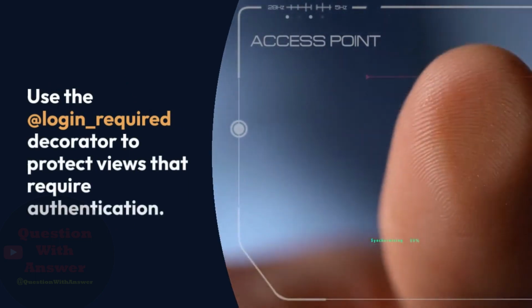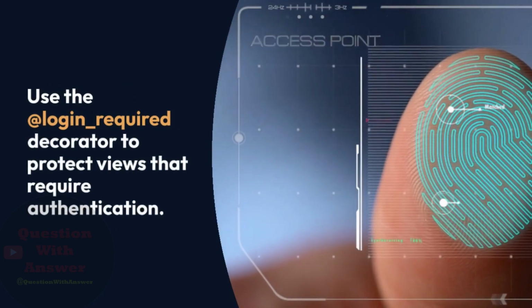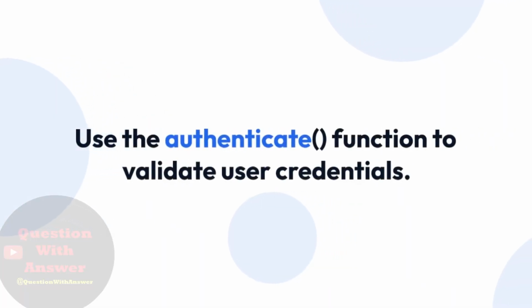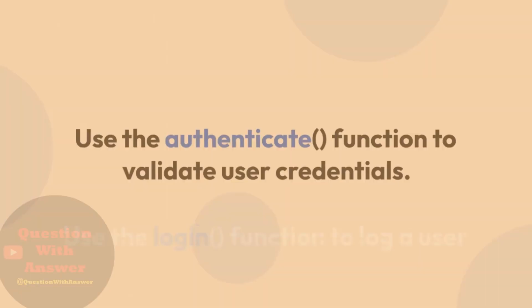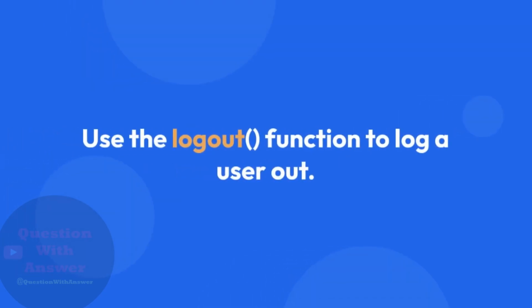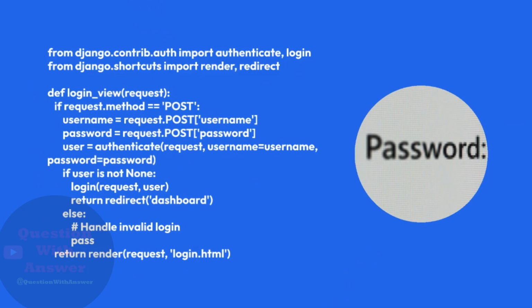Use the @login_required decorator to protect views that require authentication. Use the authenticate function to validate user credentials. Use the login function to log a user in. Use the logout function to log a user out. For example, here's how to create a login view.